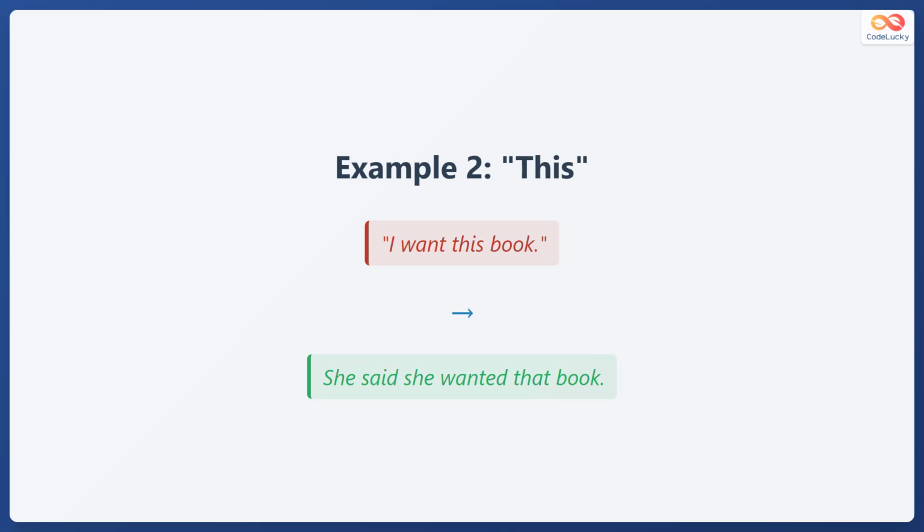Direct speech says, "I want this book." Reported speech becomes she said she wanted that book. This close demonstrative changes to that distant demonstrative when reporting to someone farther away.